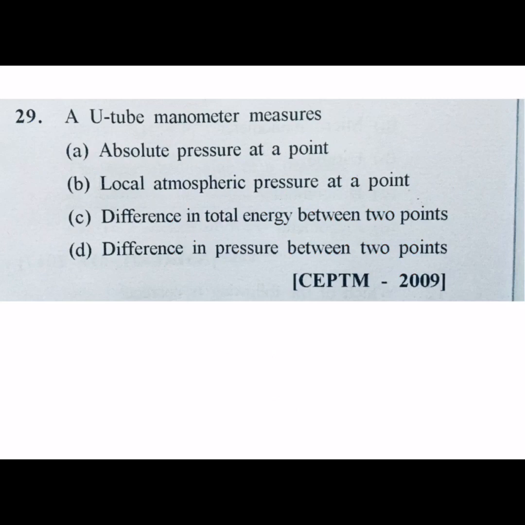DRDO septum question, 2009 question. A U-tube manometer measures absolute pressure at a point, local atmospheric pressure at a point, difference in total energy between 2 points, difference in pressure between 2 points. Yes, U-tube manometer measures difference in pressure between 2 points. So D is your correct answer.